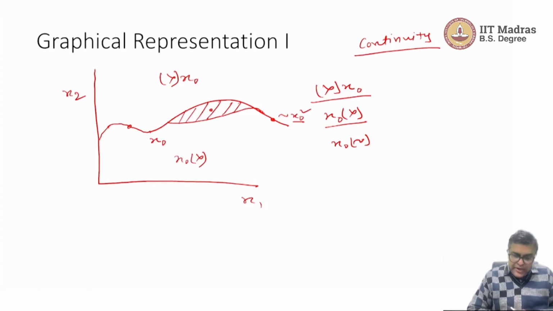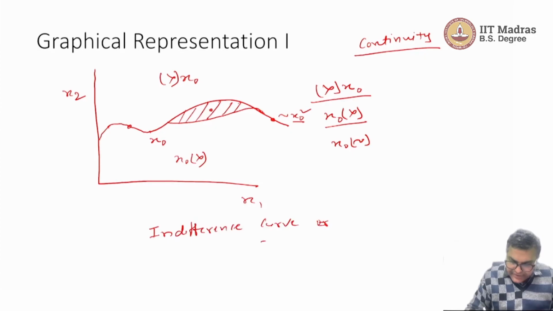Okay. So what we are trying to do is figure out all those bundles which, when compared with x naught, you find indifferent. So we are trying to figure out the indifference curve, or we can say indifference zone, because here it is not just a curve, it is a zone. Okay. Now we can have more assumptions to make it represented in a better manner.